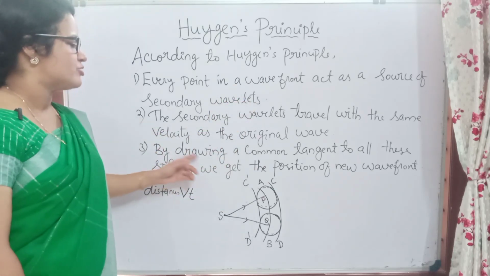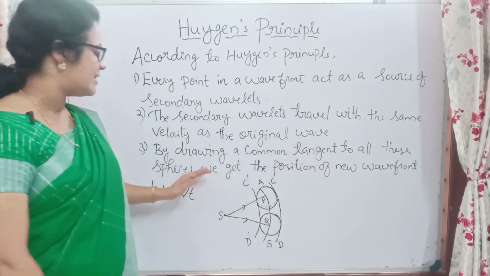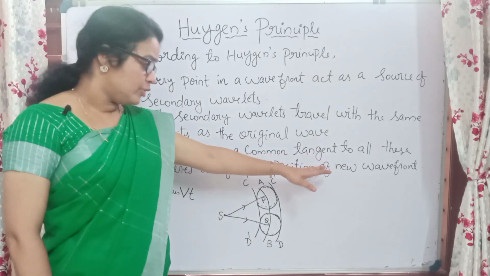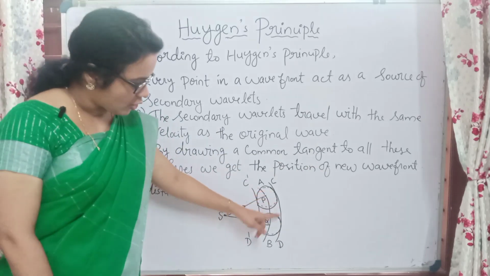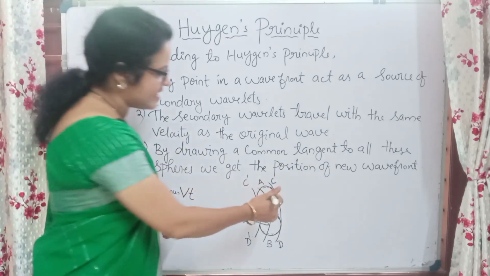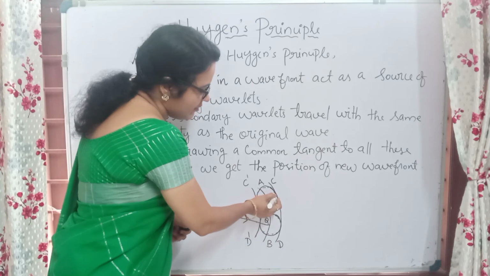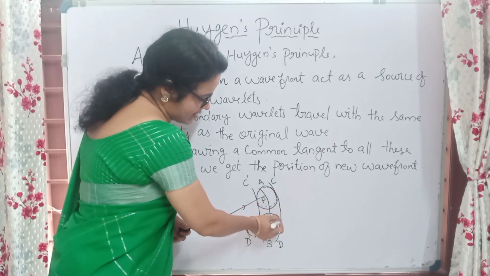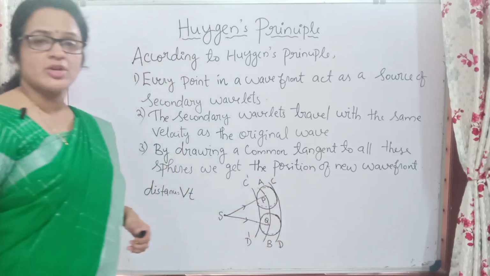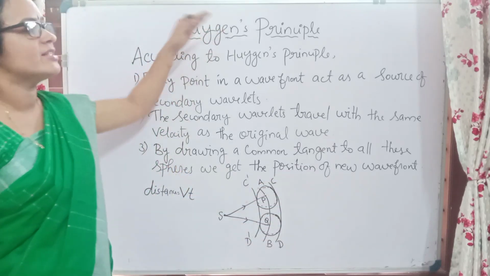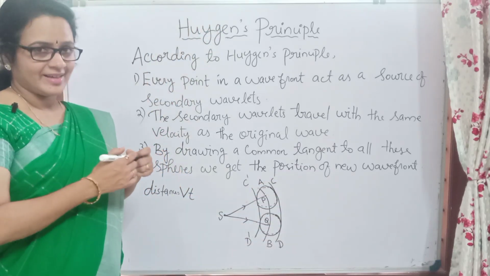What is the third point? By drawing a common tangent to all these spheres we get the new position, that means the position of the new wavefront. That is, if we join these points, here we can see CD is the new wavefront. That means here we can join all these tangents. Here we can draw a tangent to get the new position of a wavefront. So that is Huygens principle. Understand Huygens principle clearly.